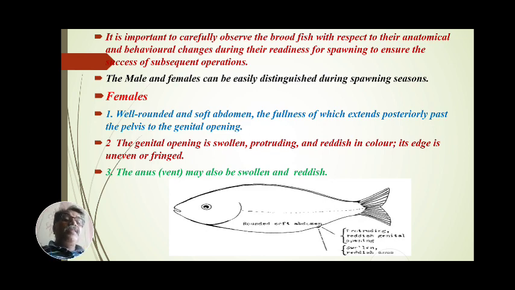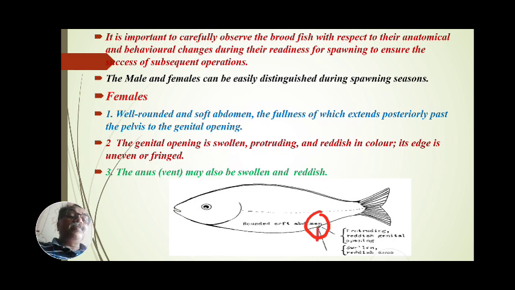See here, this is the fish, and it shows a rounded abdomen, the first character. Then, at the vent, there is a protruding, reddish genital opening, and a swollen and reddish anus.